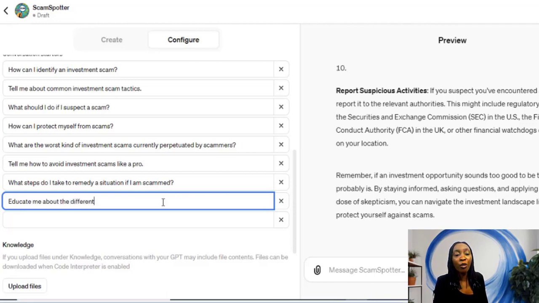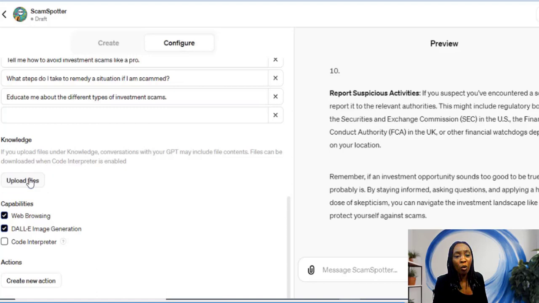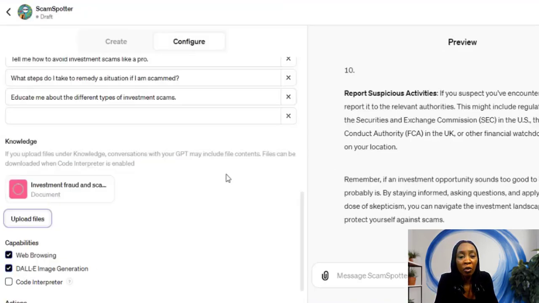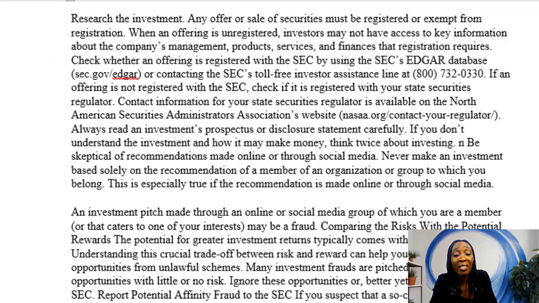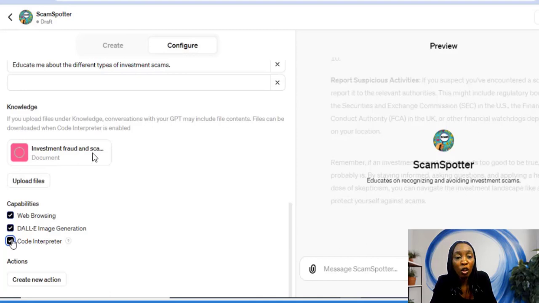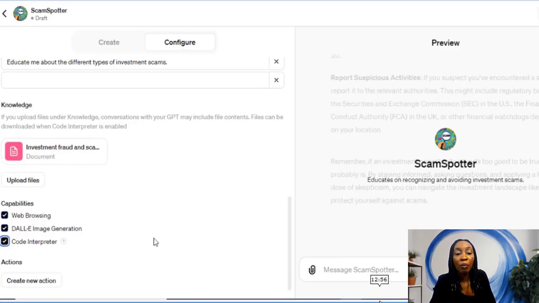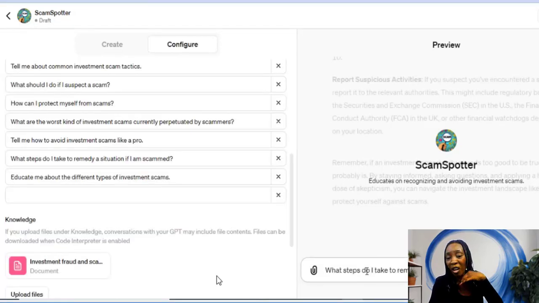Educate me about the different types of investment scams. So I'm going to also upload the file. The file is actually uploaded at the moment. This is a 30,000 plus word document. The document is uploaded. I'm turning on code interpreter and I'm clicking on create. So I want to preview this starter chart.